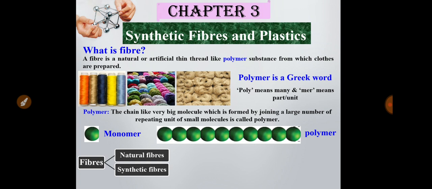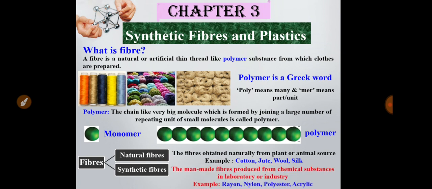Now fibers. There are two types of fibers. One is natural fibers and the other is synthetic fibers. What are natural fibers? The fibers we get from nature, that means from plant source or animal source directly, are called natural fibers. What are the examples of natural fibers? Cotton, jute, wool and silk. These are natural fibers. Now we have to study synthetic fibers.